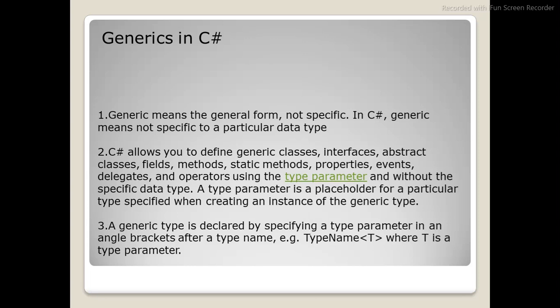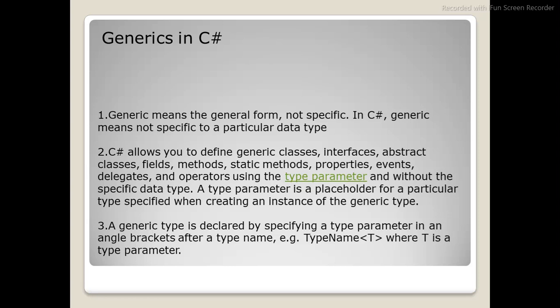So the next important question will be generics. What is generics? Generic means the general form, not specific. So it can be anything. You can add int, you can add type of int, string, object, whatever it is. In C Sharp, generic means not specific to a particular data type. So C Sharp allows you to define generic classes, interfaces, abstract classes, fields, methods, static methods, properties, events, delegates, operators using type parameter and without specific data type. A type parameter is a placeholder for a particular type specified when creating an instance of the generic type.